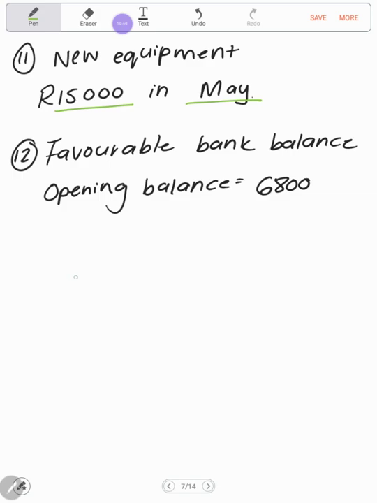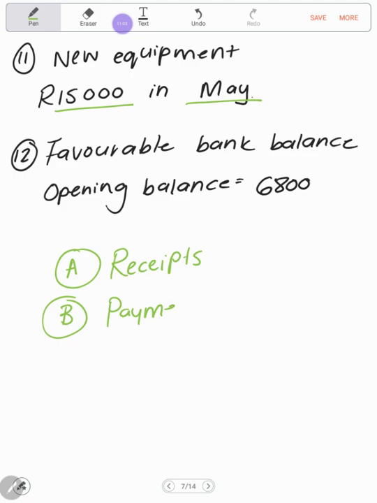Now remember, at this point you will have A, which is your receipts, and then B, which is your payments. If you take the receipts and subtract your payments, you will either get a surplus or a deficit.